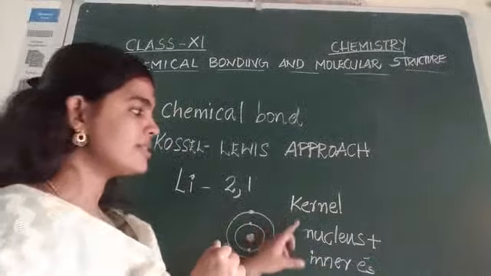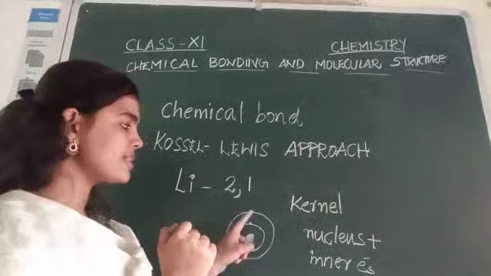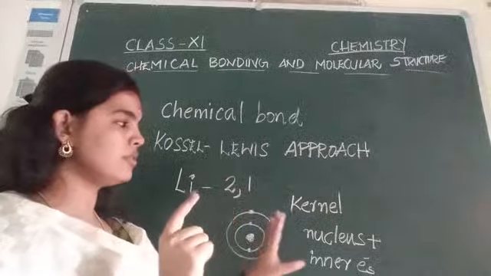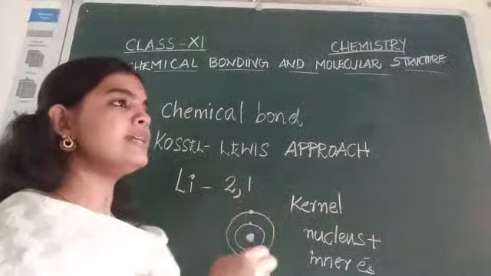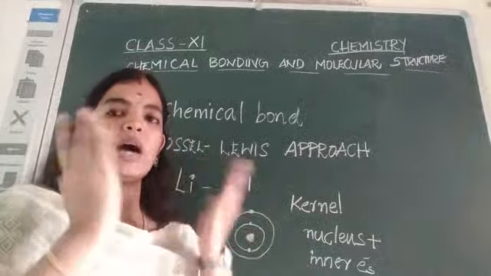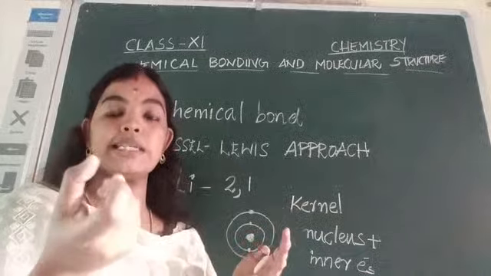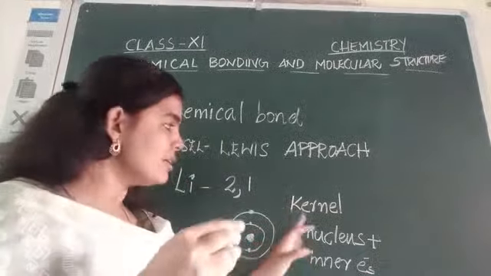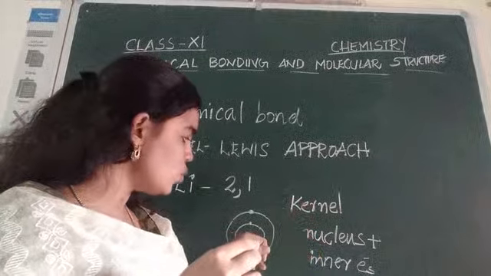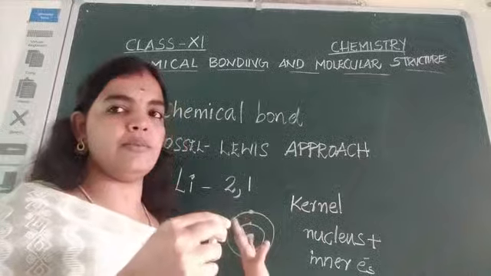So the kernel consists of the nucleus and the inner electrons, and this is having 1 more electron. Is it clear? Kernel is like a nut: usually nuts have an outer shell, and inside that we can see the nut. Similarly, this kernel represents the nucleus as well as the inner electrons, and there is an outer shell.